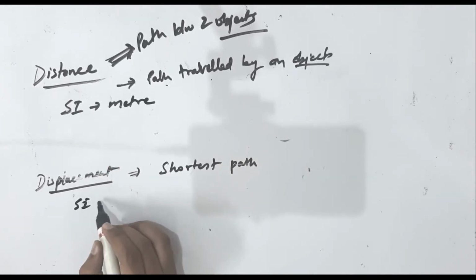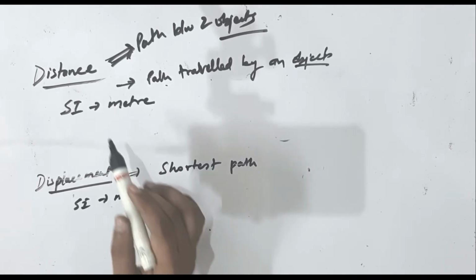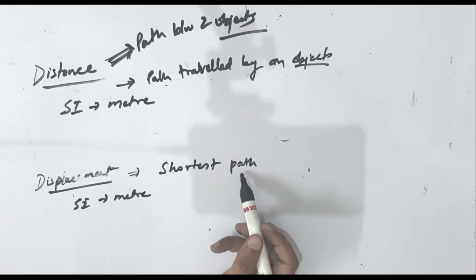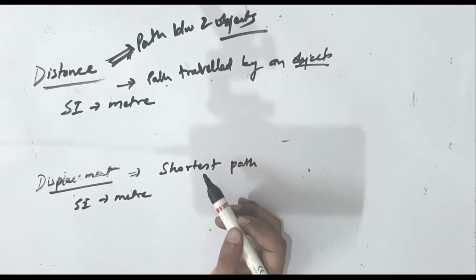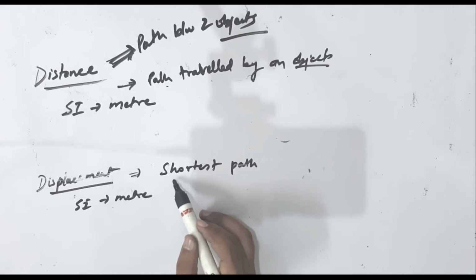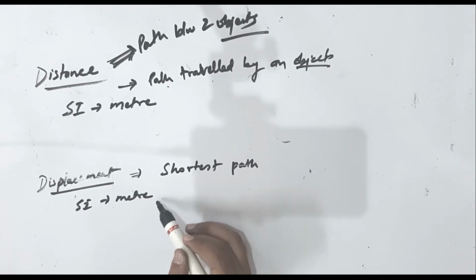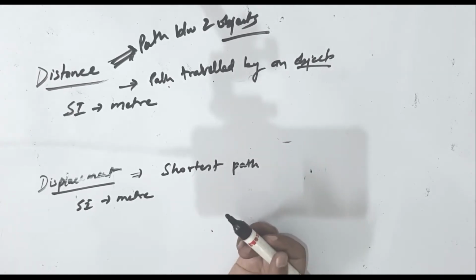And what is the SI unit of displacement? It is also meter. Why is it the same? Because they both are lengths, but displacement is the shortest. It is a path, so we will calculate it in meter, centimeter, kilometer, whatever it is. And displacement also will be calculated in meter because it is also a distance.